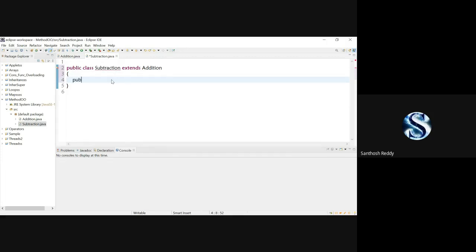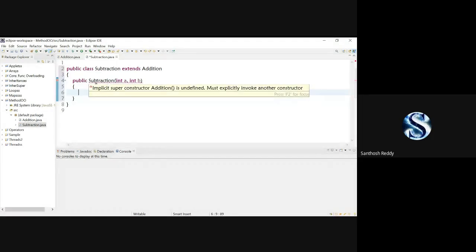So now I'll write public Subtraction, and make sure that in the parent class you have a parameterized constructor. So we have to pass parameters here also, A and B.